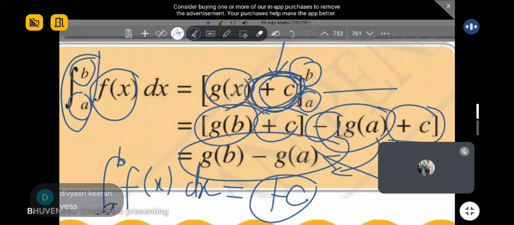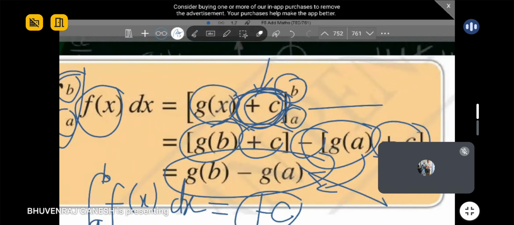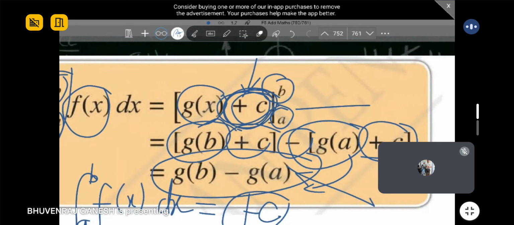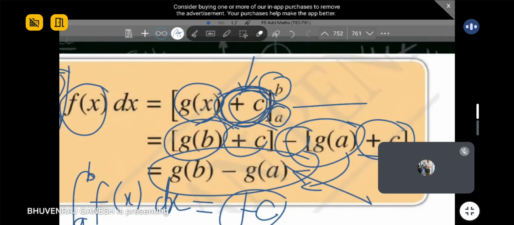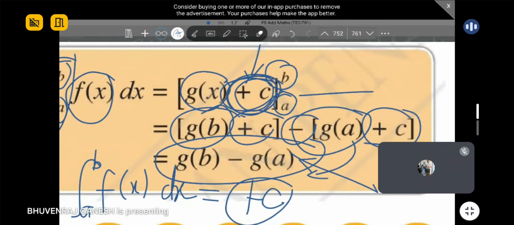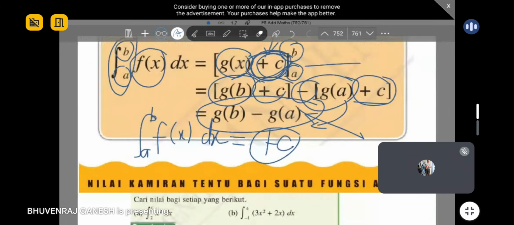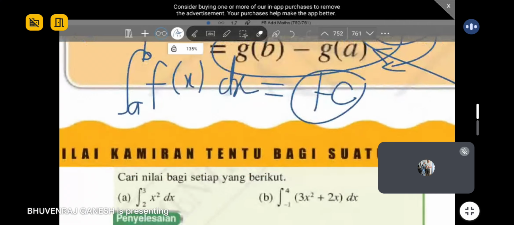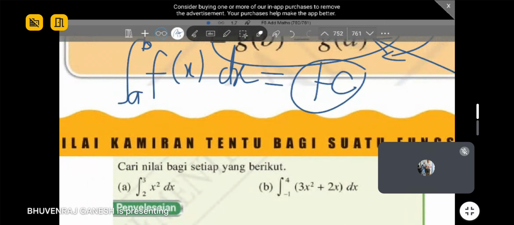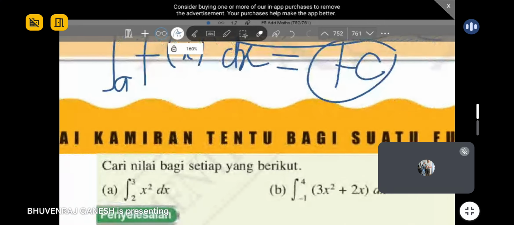So in every single part you must add plus C when you do the substitution, because you have to substitute one by one. Substitute b first, then minus your lower limit, which is a. So both parts must have the plus C, no matter what. Understand so far? Any questions that you have?